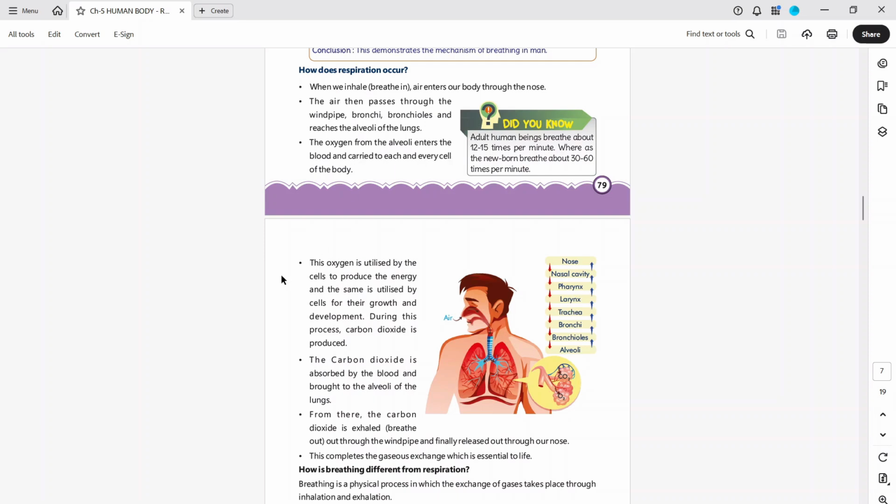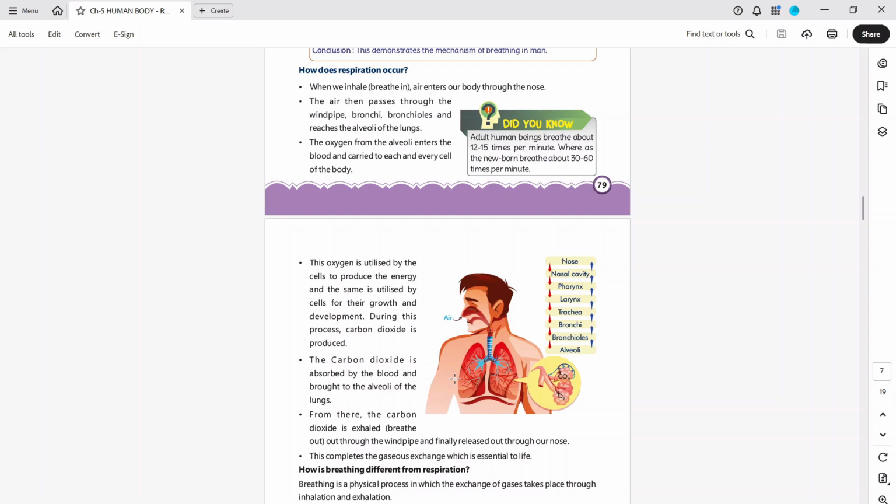This oxygen is utilized by the cells to produce energy, and also for their growth and development. During this process, carbon dioxide is produced. The carbon dioxide is absorbed by the blood and brought to the alveoli of the lungs. From there, the carbon dioxide is breathed out through the windpipe and finally released through our nose. This completes the gas exchange, which is essential to life.